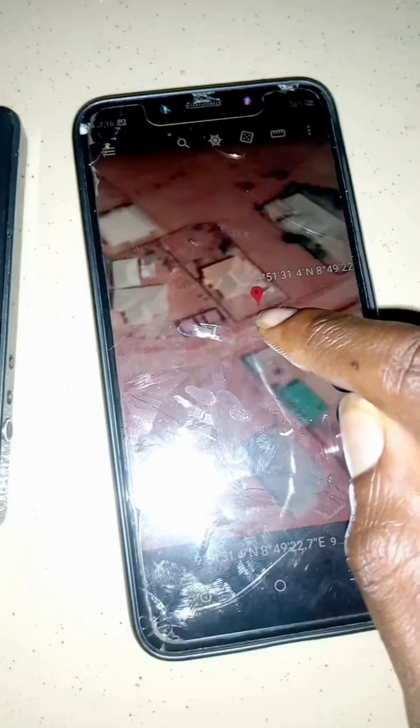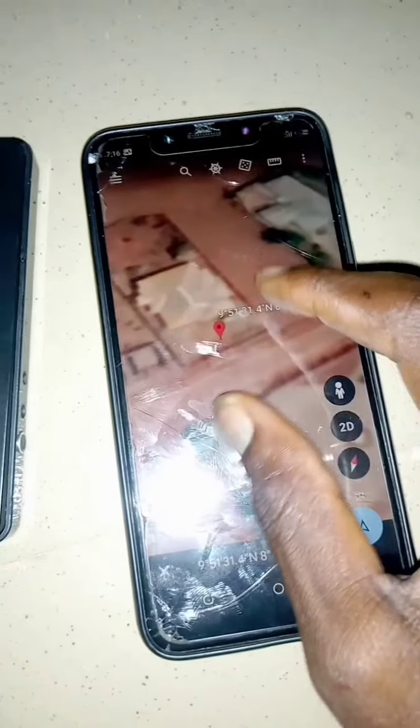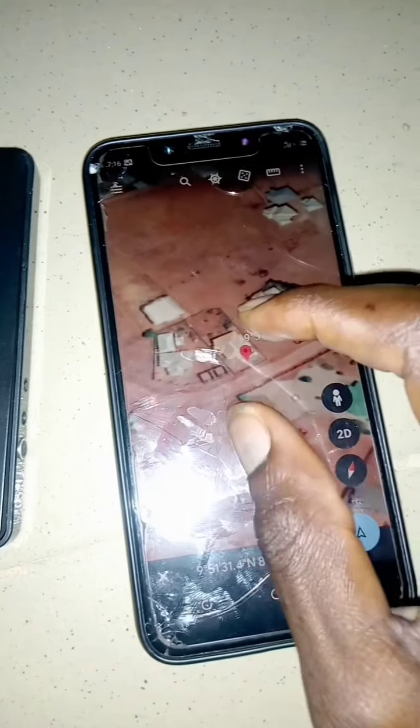Okay, so that's the gate there. And this is the gate. You can see it right here. So it's showing us that actually this is where I stay. All right, so that is how the tracking works. Very, very wonderful device.